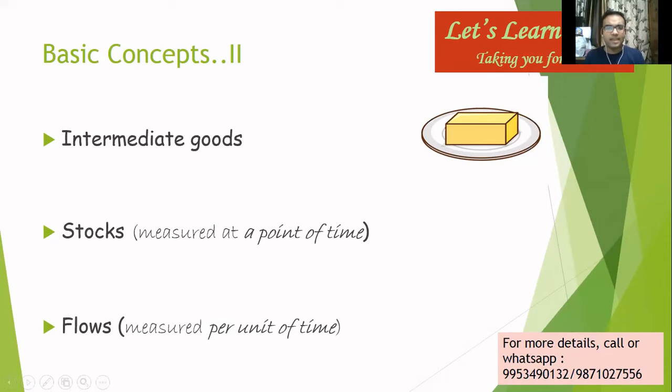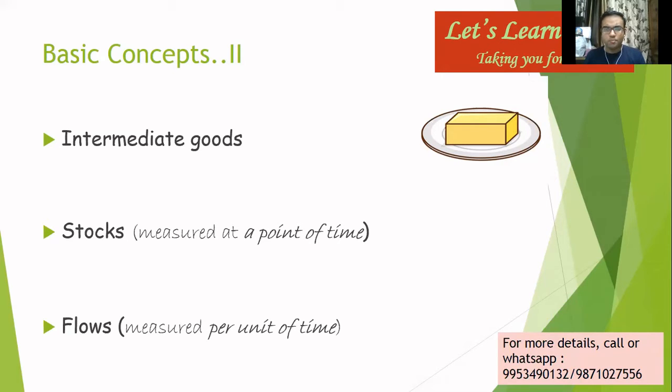To give you another very easy example, take up the water tank at your terrace, right? Now, the amount of water in that tank at a particular point of time, say you go right away and check now, is going to be a stock, the stock of water that you have. So what will be a flow?